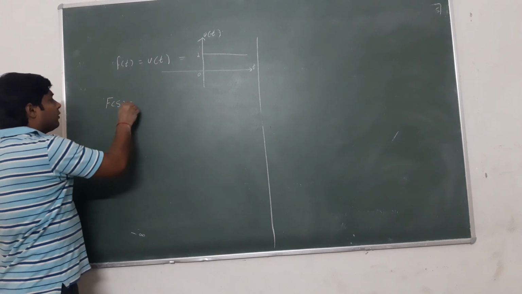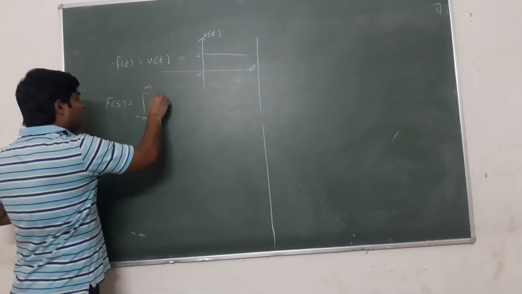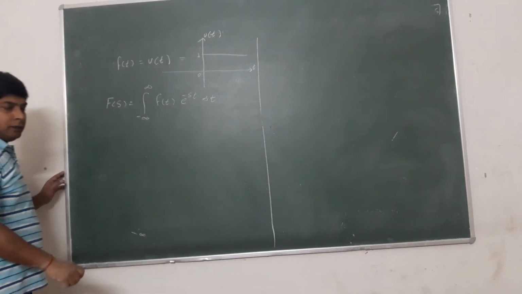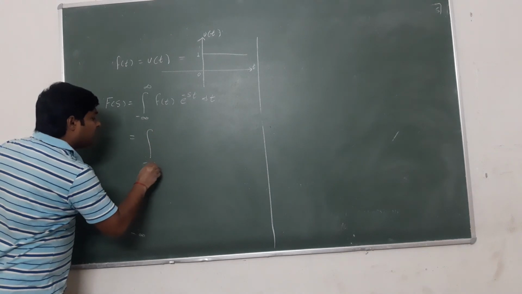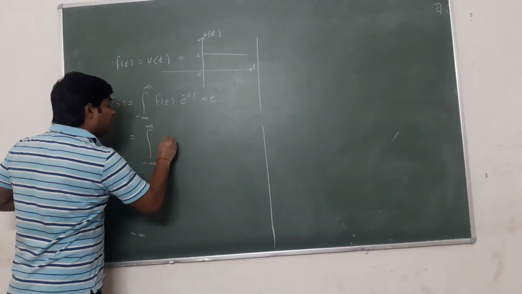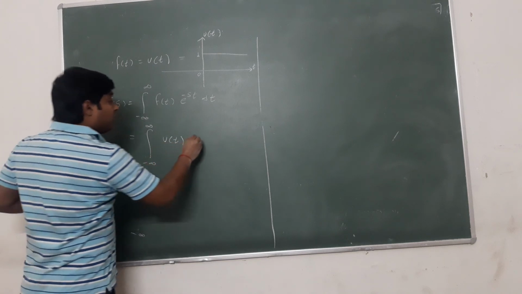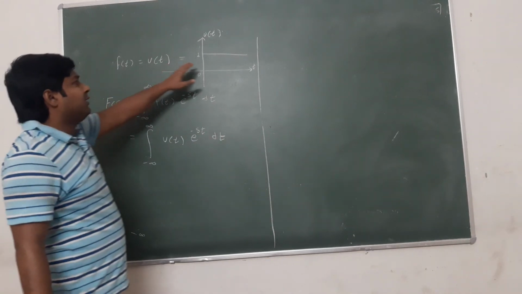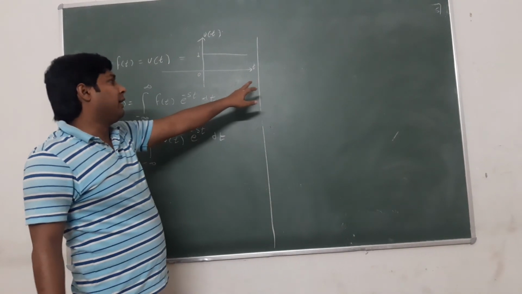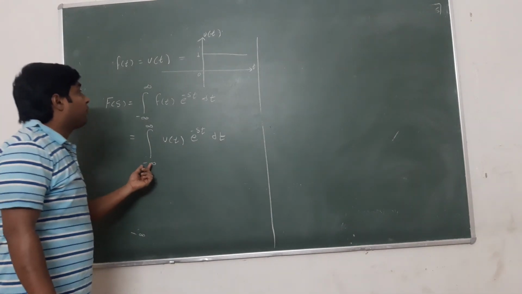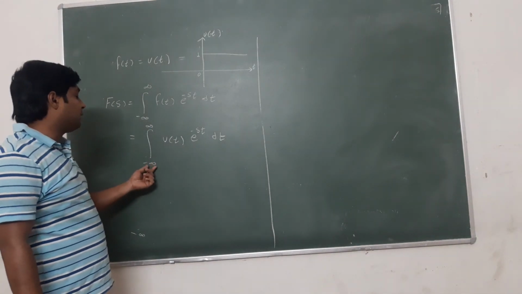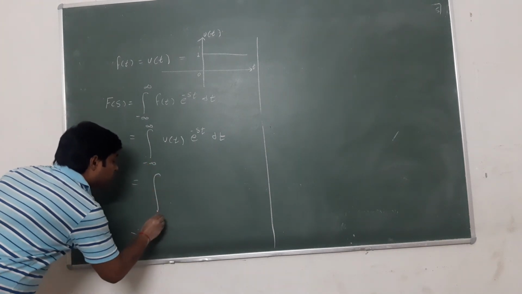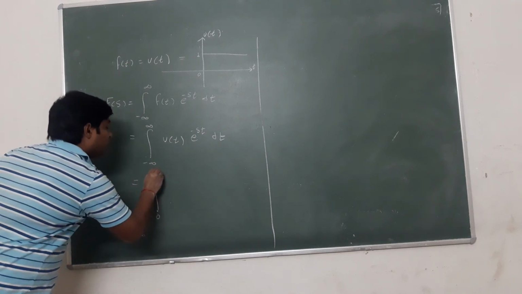F(s) is the integral from minus infinity to infinity of f(t) e to the power minus st dt. The given signal is the unit step signal, so we convert f(t) into u(t) e to the power minus st dt. Since the u(t) signal exists from 0 to infinity, the limits will change from 0 to infinity.